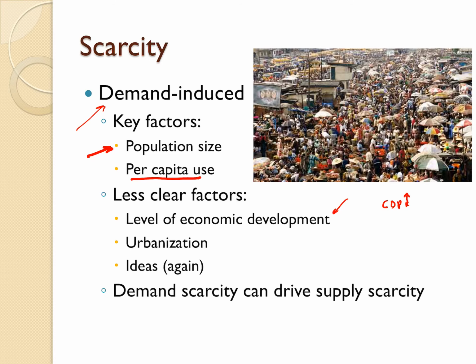One more thing, and here's another complexity. Demand-induced scarcity can drive supply scarcity. So as we get population growth, for example, in an area, that's more people living near this water area, which increases the risk of overuse, increases the risk of pollution. So you have essentially a pizza, and now you have more and more people wanting slices of that pizza, and because there's more people there, that's causing some of those slices to be polluted, shrinking my pizza. So you can see how they sort of drive each other. It's not just a simple thing of stop this and you stop that. It's a sort of cyclical thing.